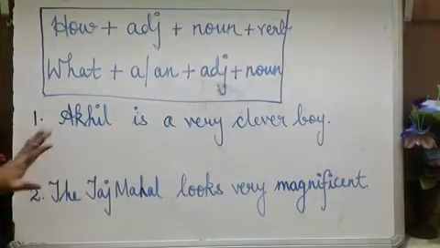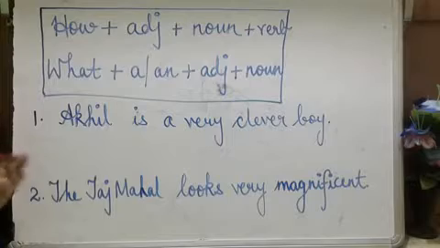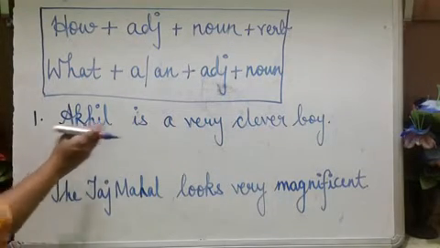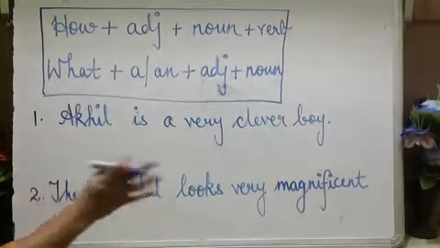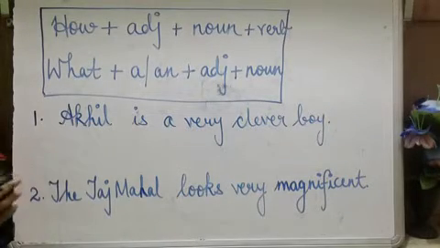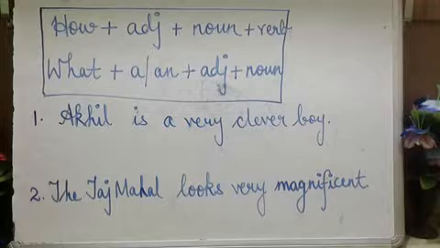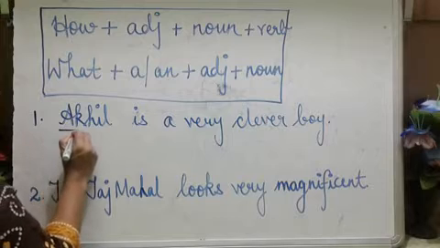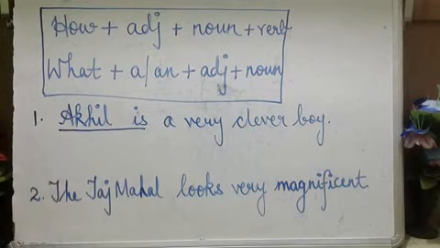Now let us see the first sentence I have written for you. Akhil is a very clever boy. Now you can see the first rule. Turn to the first rule and see what you have to underline first: the subject and the verb. So the subject and the verb you have underlined.